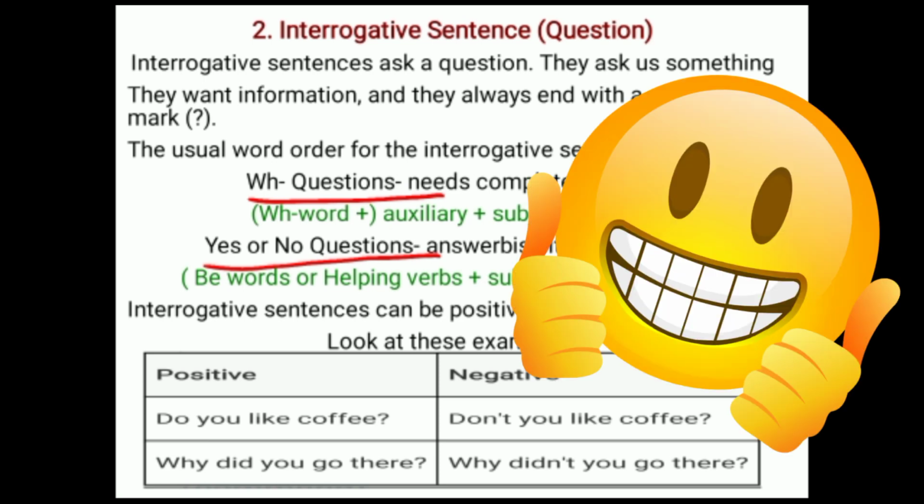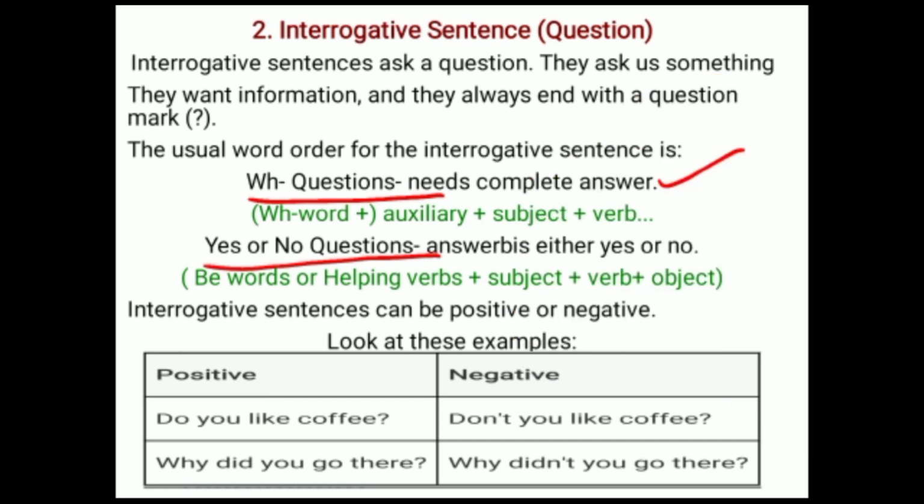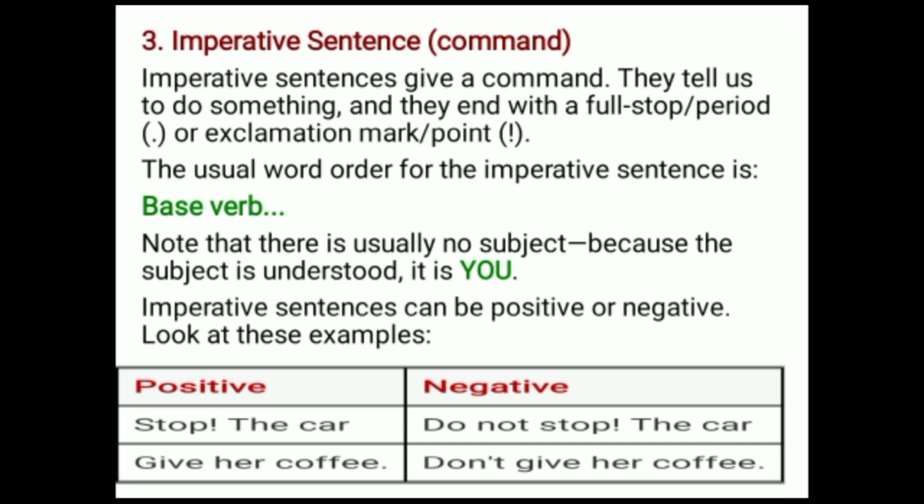Why didn't you go there? Same, a reason is required. What are the two types of questions here? WH questions is the first type. Then the second is yes or no type questions. Next, let's see the third one. An imperative sentence is about command and request.